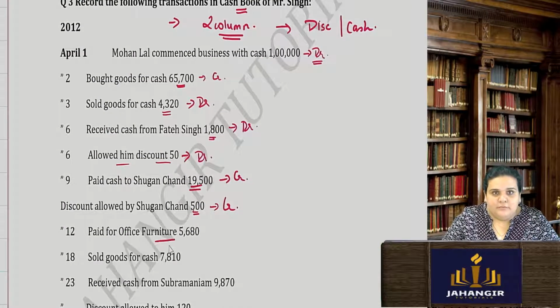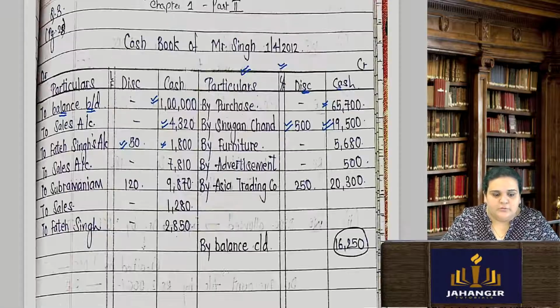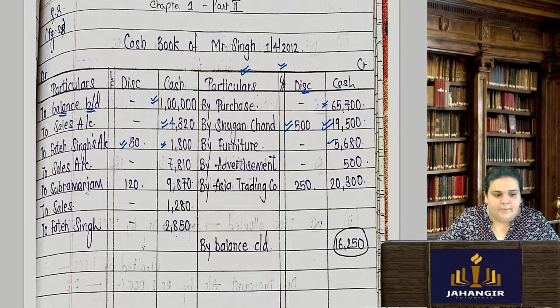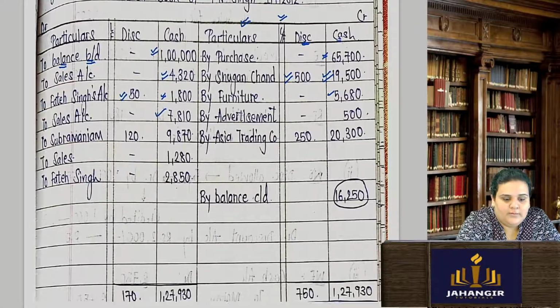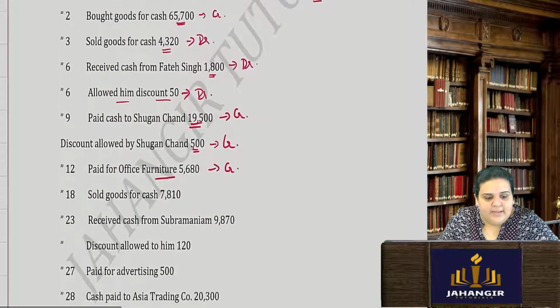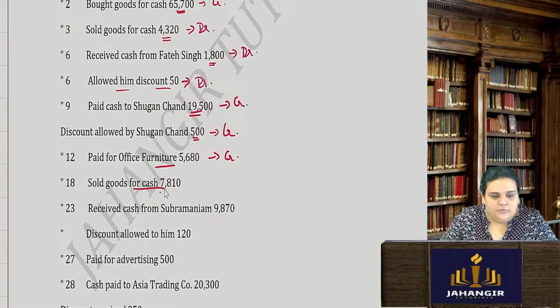Paid for office furniture. Pay, cash is going to move out directly. Buy furniture 5680. Sold goods again for cash. Cash is going to come in, 7810.